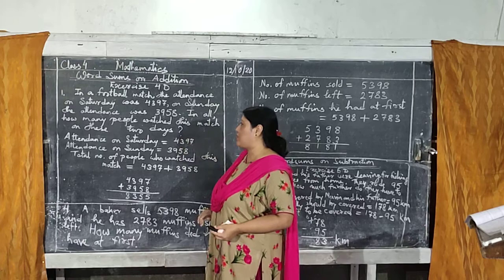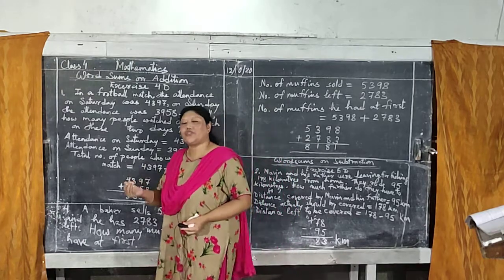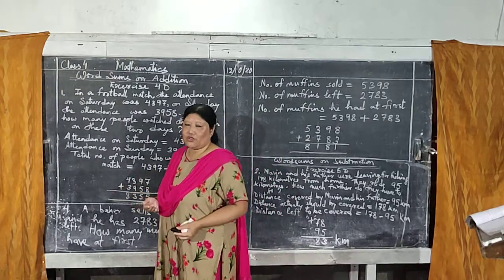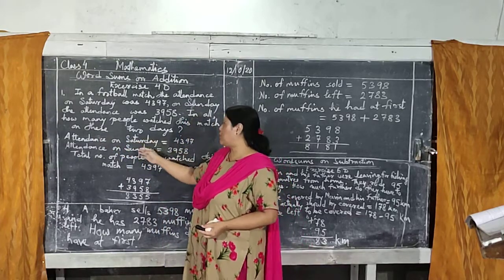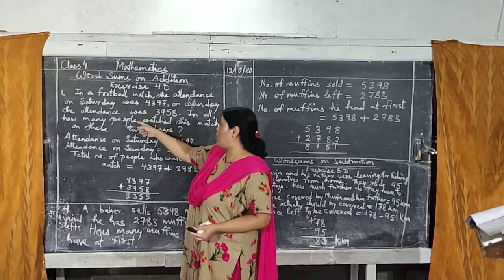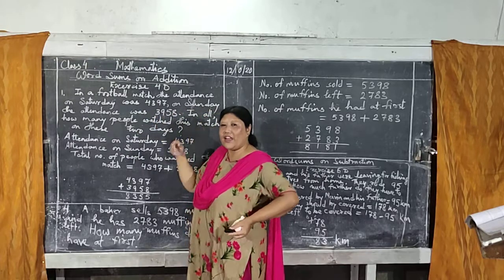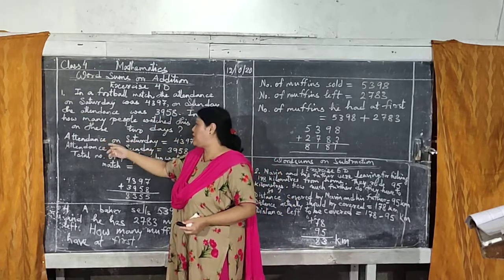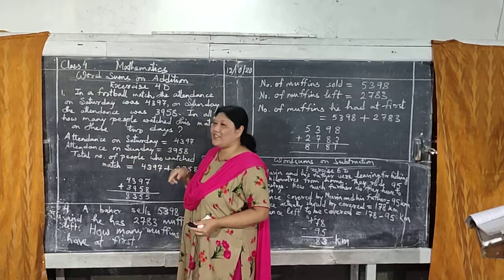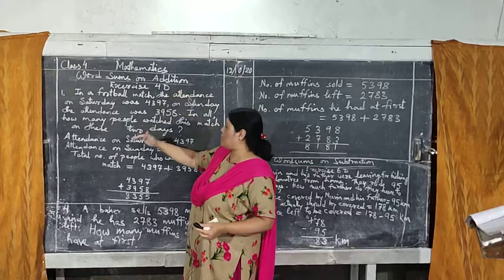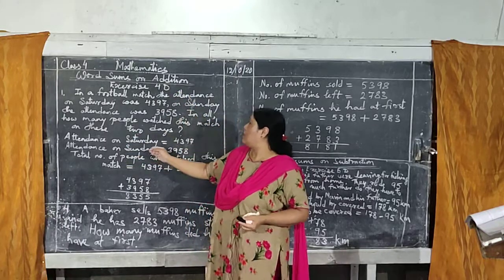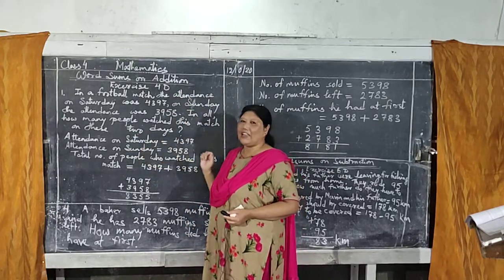You can write it this way also, or you can use your own words, like number of people. Number of people who went to watch football, you can write that way also. A number of people attended on Saturday, you can write that way also. Or directly from the question, you can remove it and write it like this.